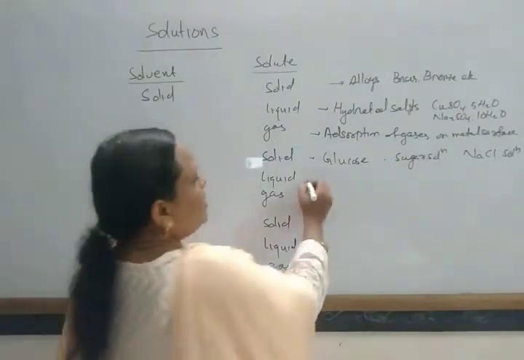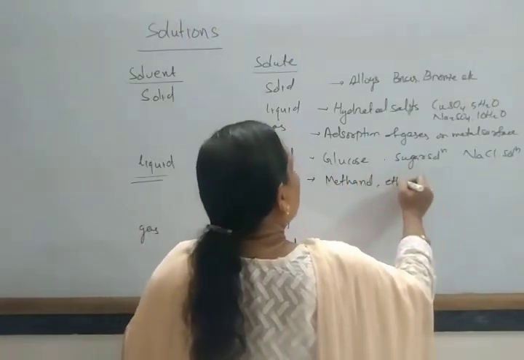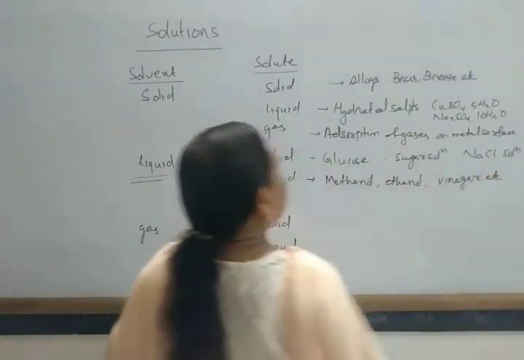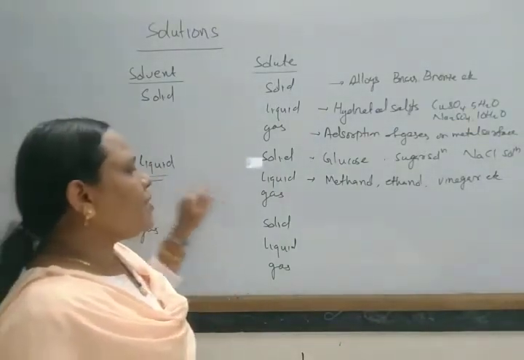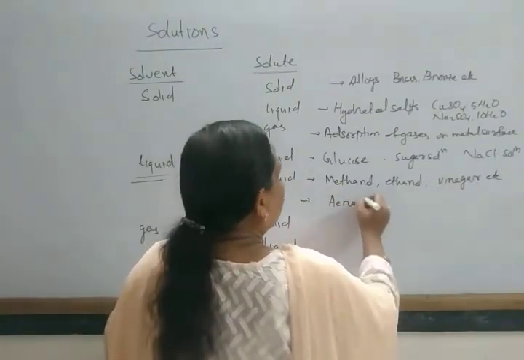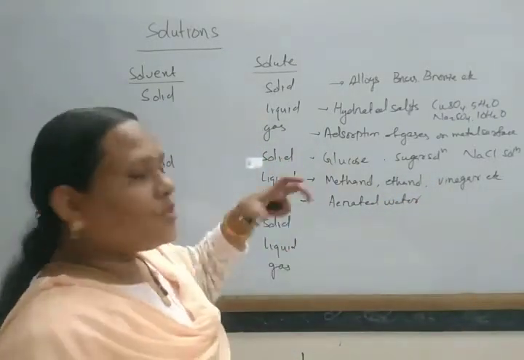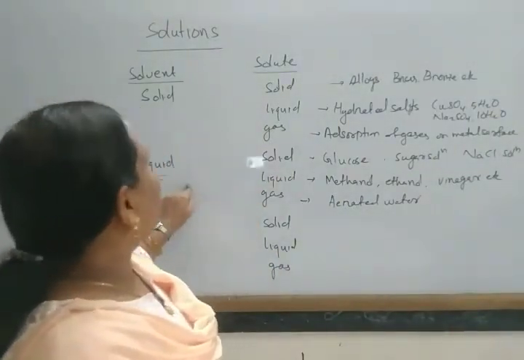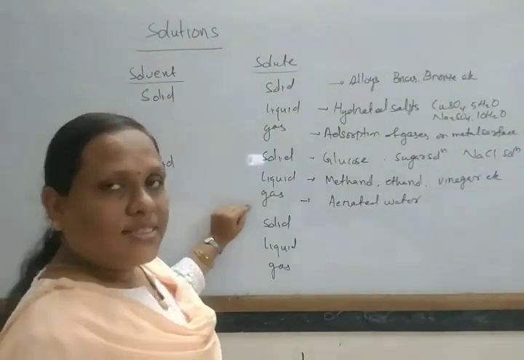Similarly, for liquid in liquid solutions, examples are methanol, ethanol, vinegar, etc. For gas in liquid, examples are soft drinks or aerated water, where carbon dioxide gas is dissolved in water. So these are examples of solutions where the solvent is liquid and the solute is gas.